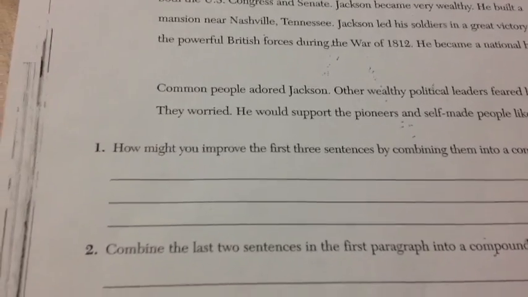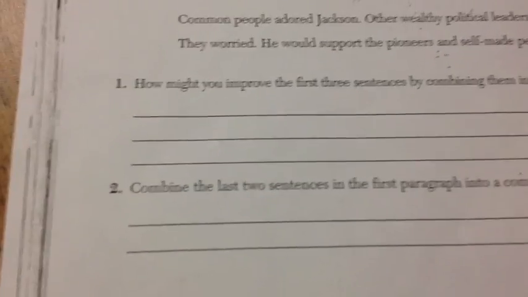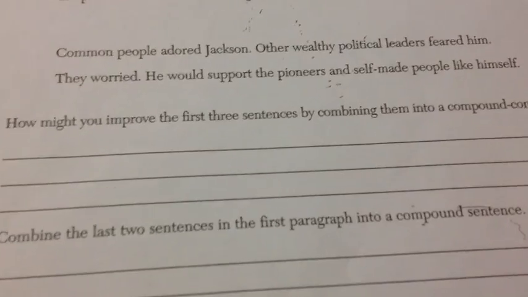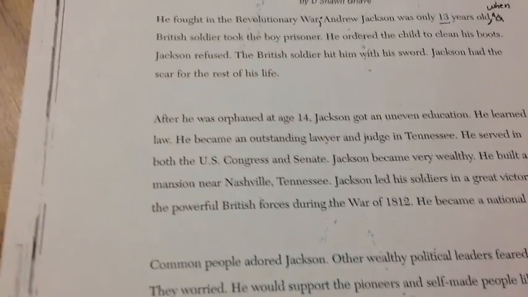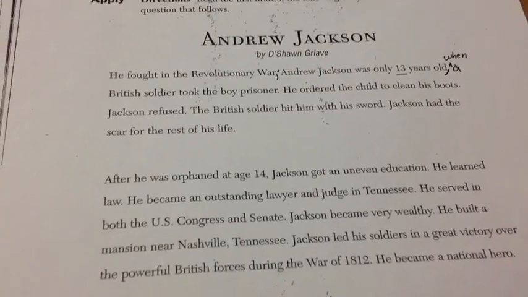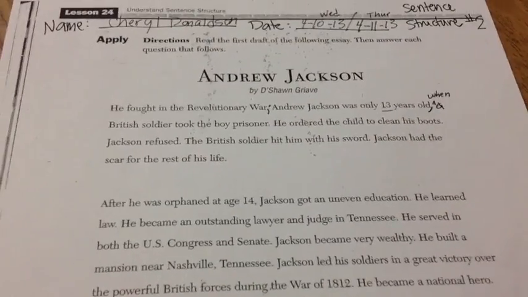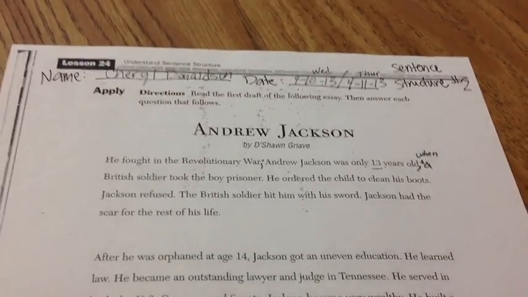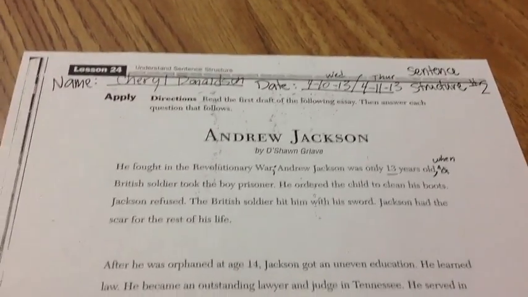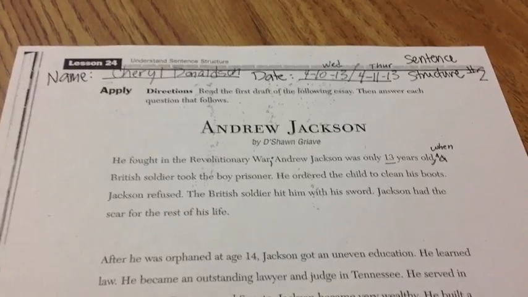I'm not going to do that for you because you need to be able to look at the annotation and write it below. Okay, let's look at number 2. Combine the last 2 sentences in the first paragraph into a compound sentence. Okay, so I do remember that a compound sentence is when we have 2 independent clauses. Okay, and there are plenty of good ways that we can make 2 independent clauses into one sentence. Let's look at those sentences.